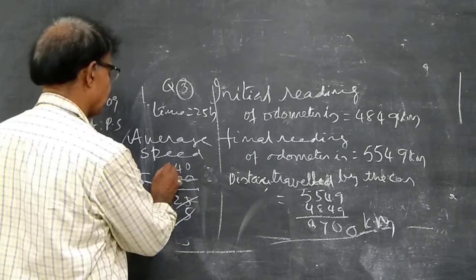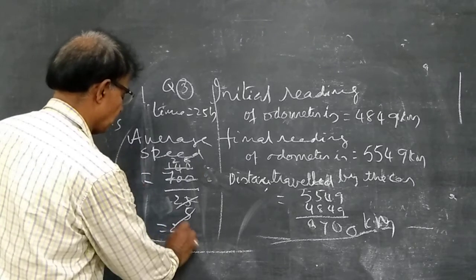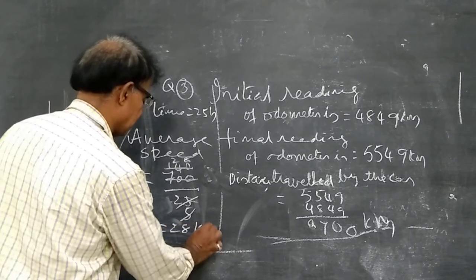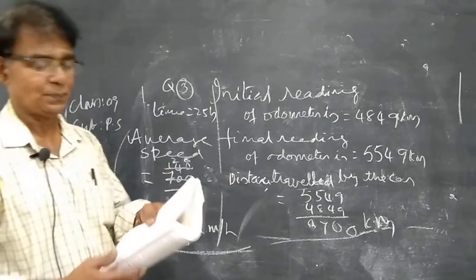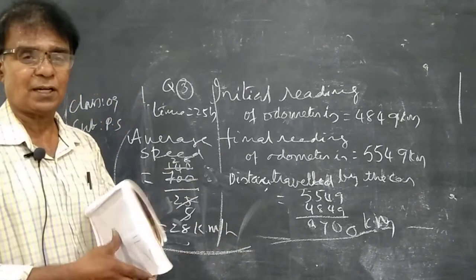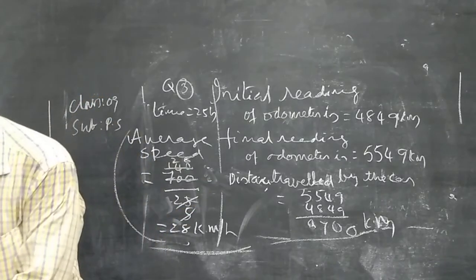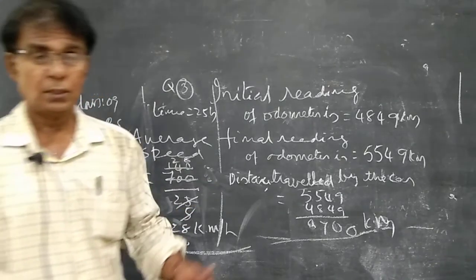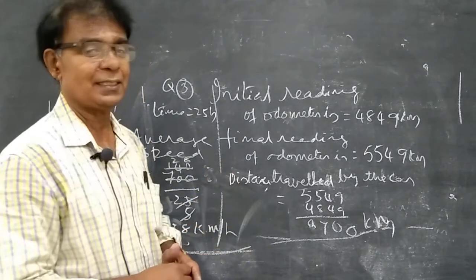Then 5 twos are 10, 8. So 28 kilometers per hour is the average speed. So up to here we will stop. I have given the explanation. You practice up to here, read with the textbook and videos, and make sure that you are going to succeed.